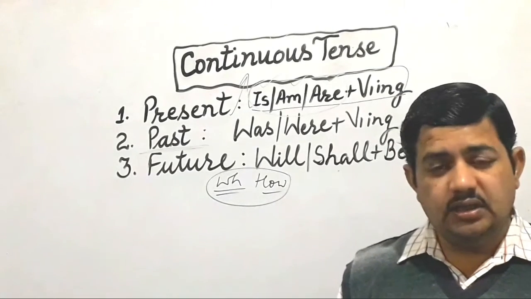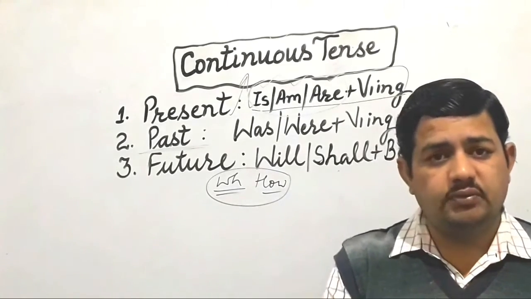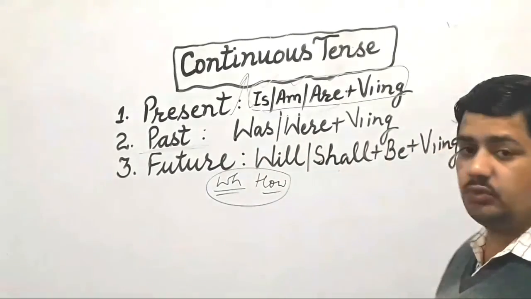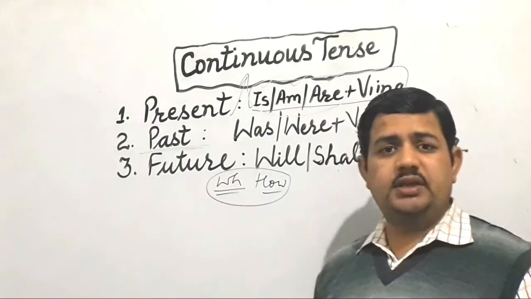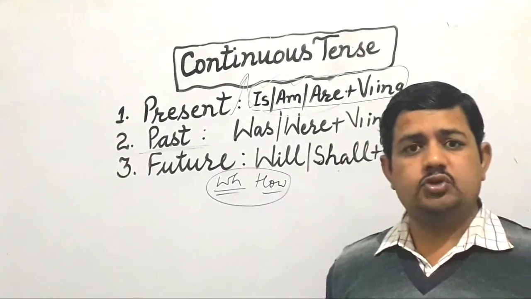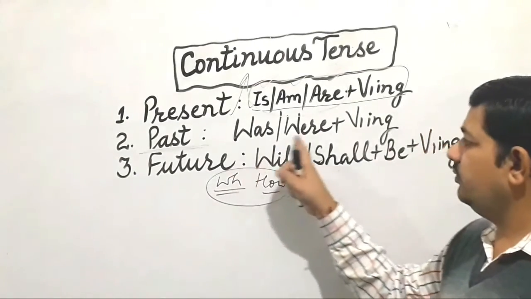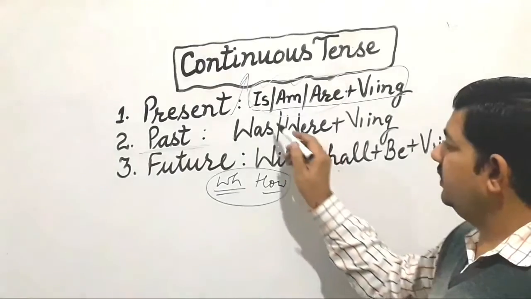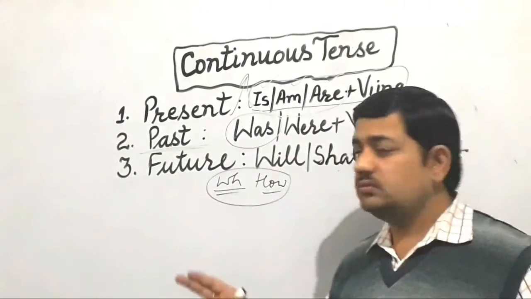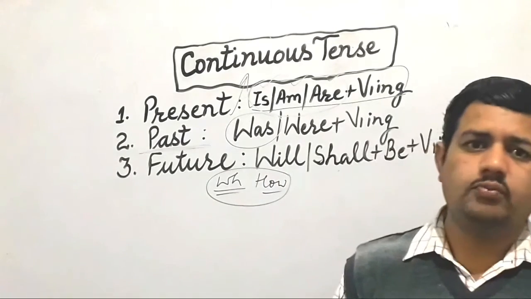Okay, so that is an activity that was of continuous nature in the past. There we use these helping verbs: was/were plus first form plus ing. Any activity that you refer to in the past, it's not about present, and it was of continuous nature, an activity that was going on. When we refer to such a thing, we use was plus verb ing with third person singular or first person. We use was.